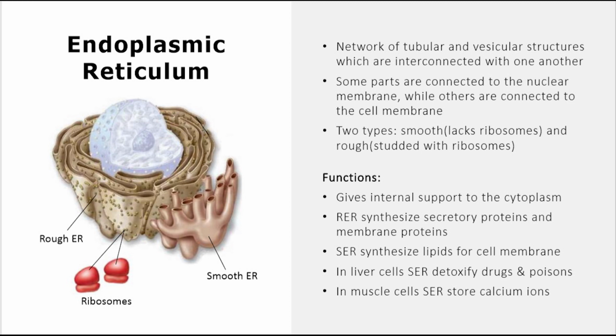The functions of endoplasmic reticulum are: they give internal support to the cytoplasm. Rough endoplasmic reticulum or RER synthesizes secretory proteins and membrane proteins, while SER or smooth endoplasmic reticulum synthesizes lipids for the cell membrane. In liver cells, SER detoxifies drugs and poisons. In muscle cells, SER stores calcium ions.